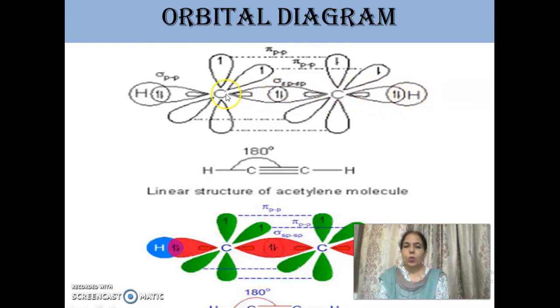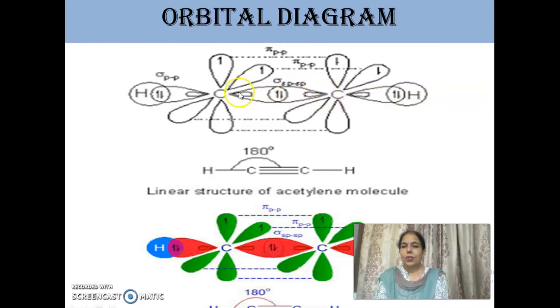So both carbons have two sp hybrid orbitals. One overlaps with hydrogen, other overlaps with other carbon.